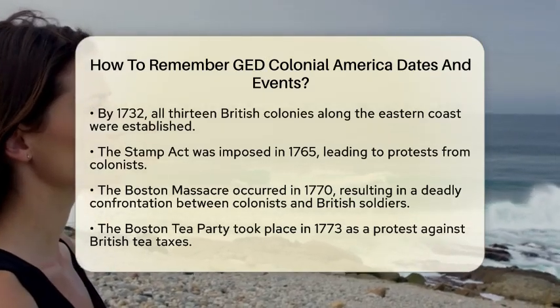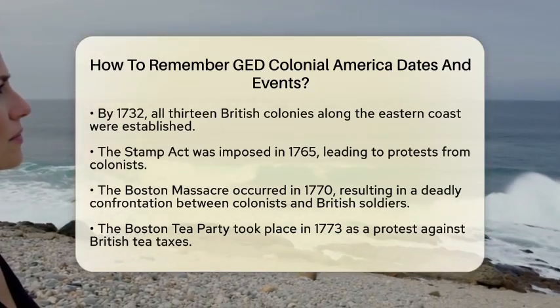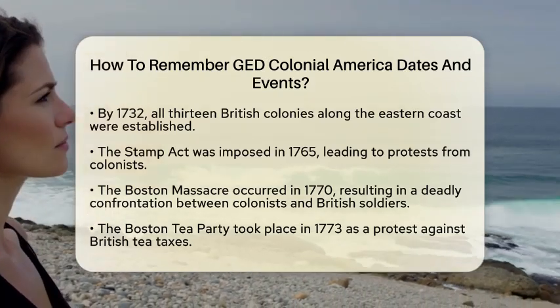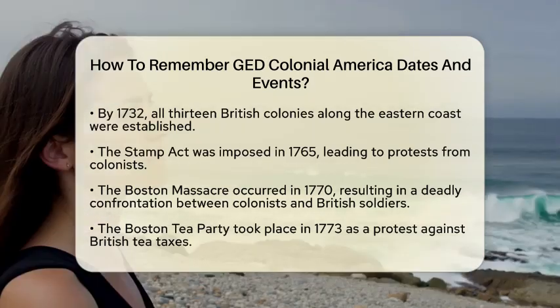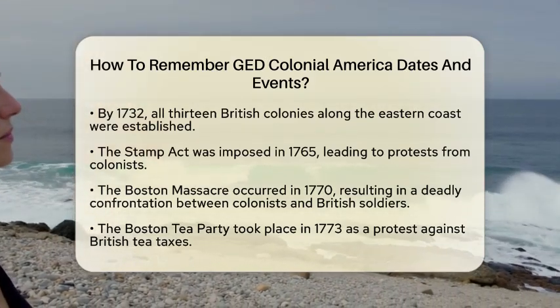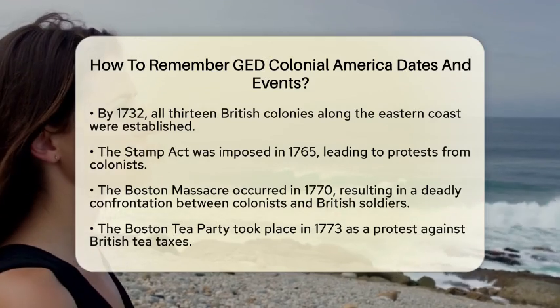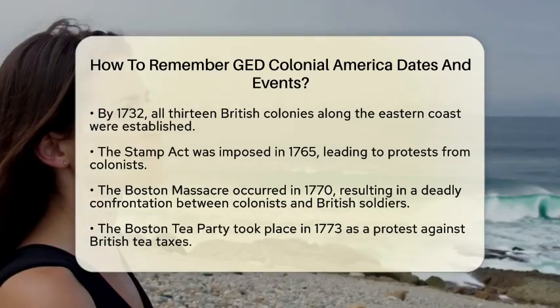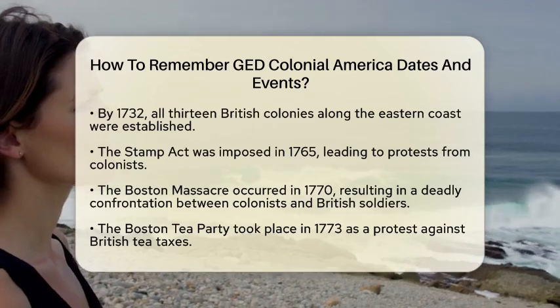The Boston Massacre occurred in 1770, marking a deadly clash between colonists and British soldiers. Just a few years later, in 1773, the Boston Tea Party took place as a protest against British taxes on tea. The First Continental Congress met in 1770 to coordinate resistance against British rule.